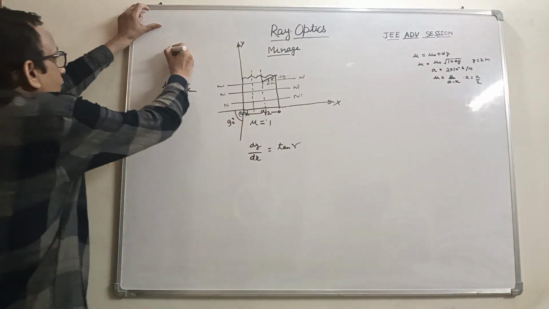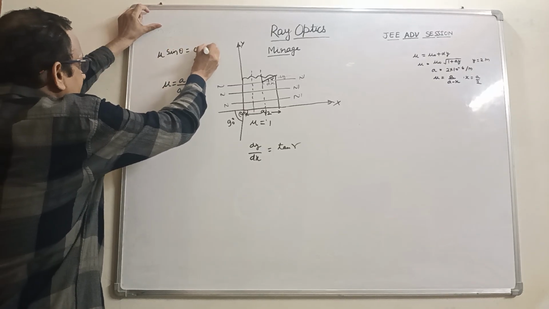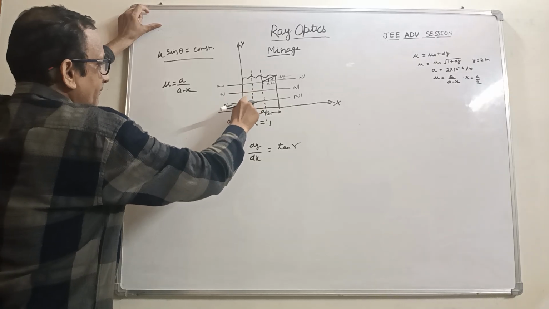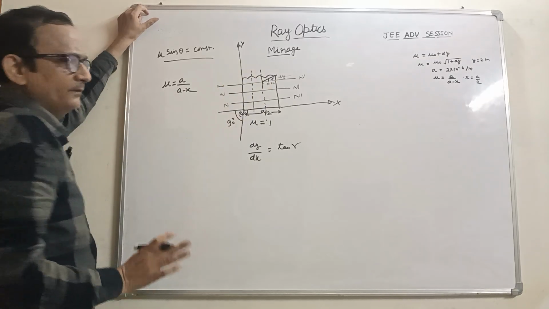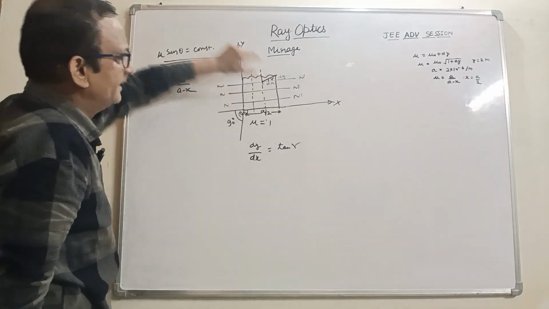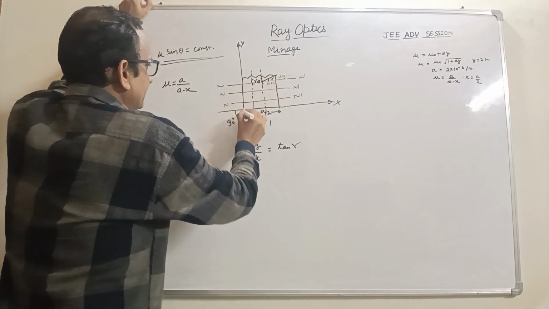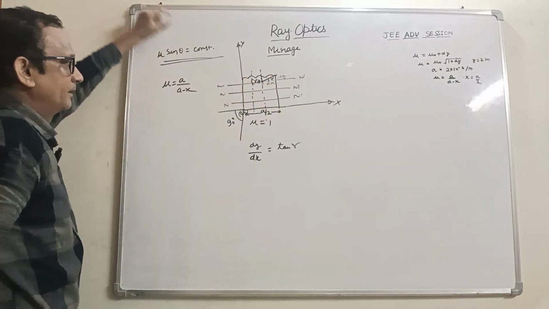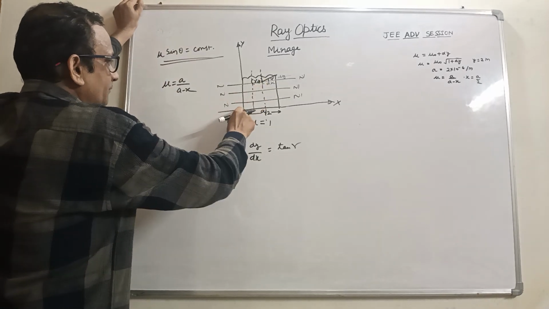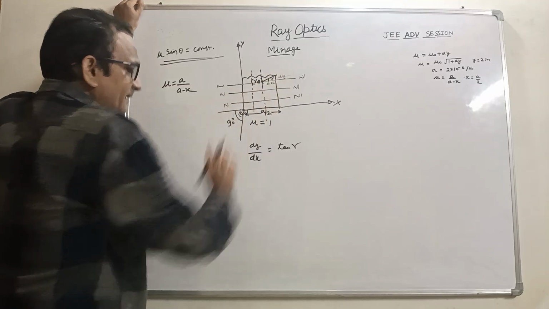Snell's law, as we know, says mu sin theta is equal to a constant. So we can apply it anywhere, and this term will be constant. Suppose the coordinates are x and y, and the initial coordinate is 0, 0. So we have to integrate dy over dx from 0, 0 to x, y. Then we find the path.